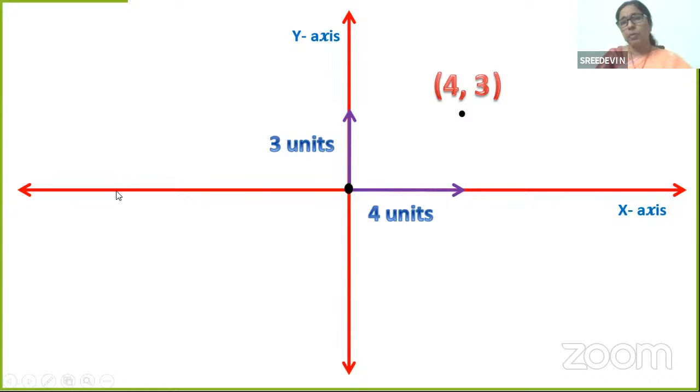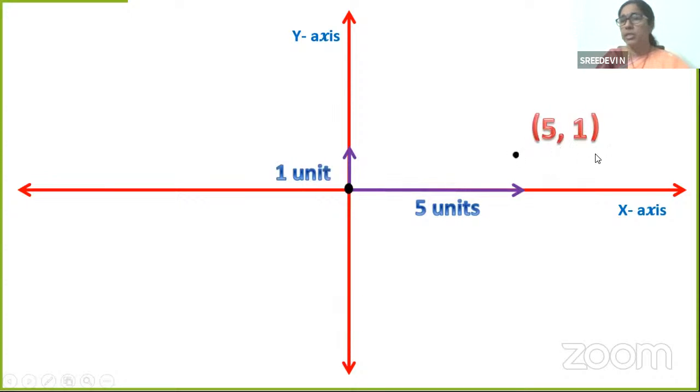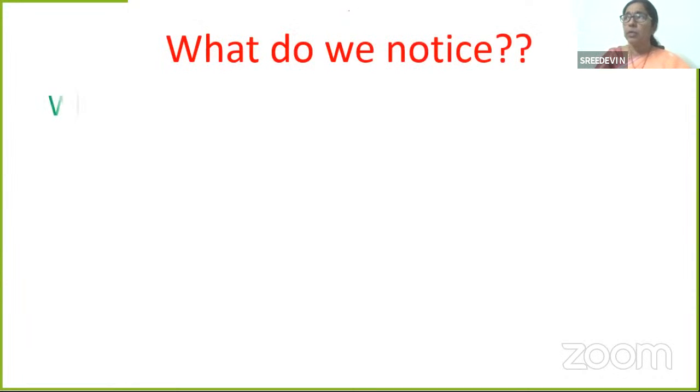Now, if I'm looking at this axis, if the position of this point is changed, I'm just keeping the axis without any change. If I'm changing the point from there to here, what is happening? I'm moving the point. What will happen to the coordinates? They also keep changing, isn't it? Now it is 5 units and 1 unit on y-axis, so the point is 5 comma 1. The point from 4 comma 3 has changed to 5 comma 1.